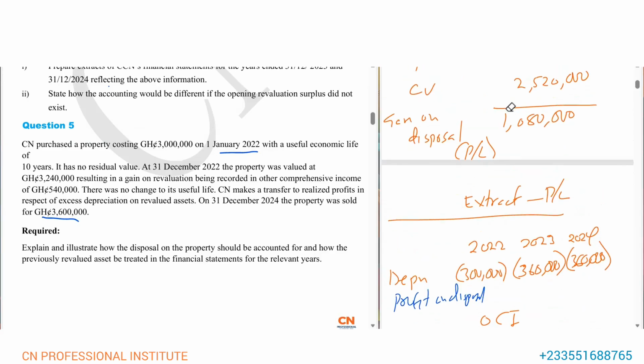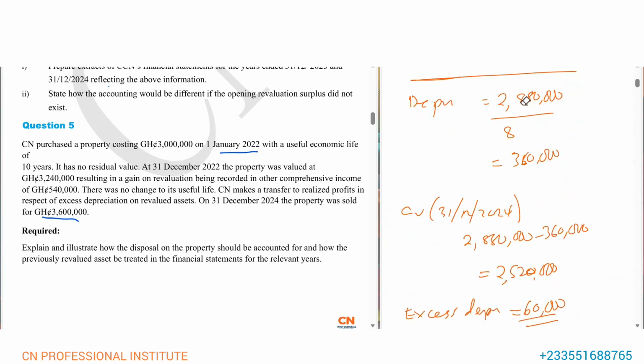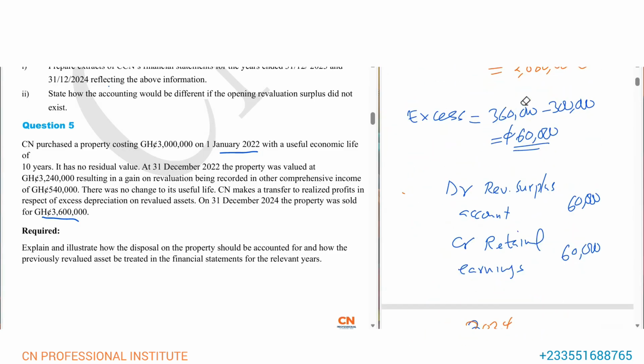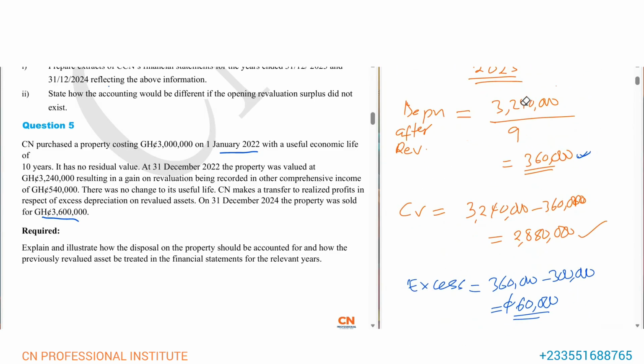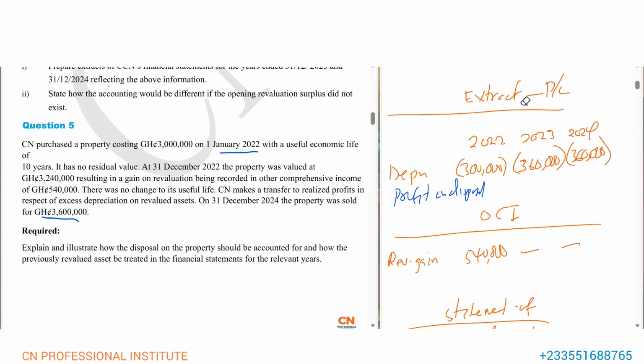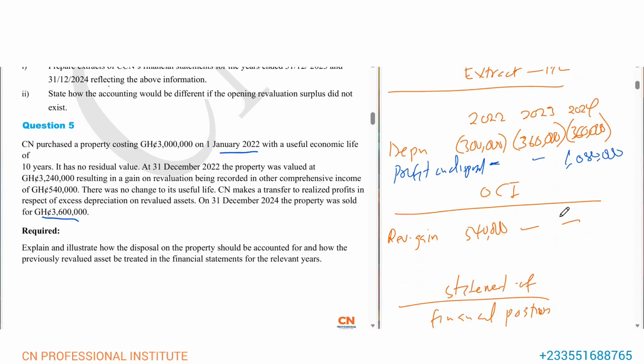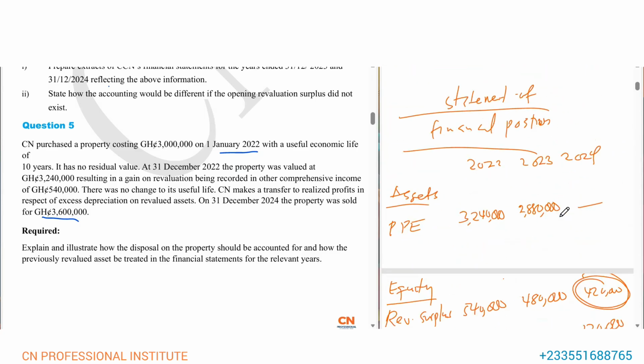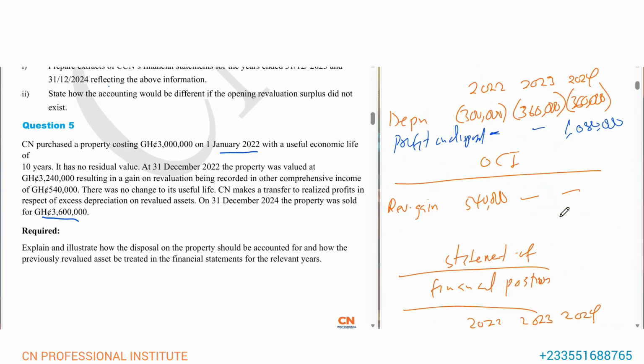You can bring it to the last year here, 1,080,000. You can record it in the P&L account in the last year. So the profit on disposal should be taken to P&L. All right. Let's not forget that.